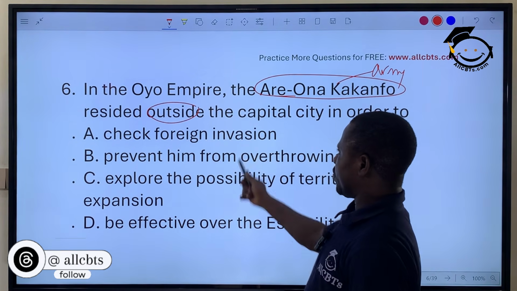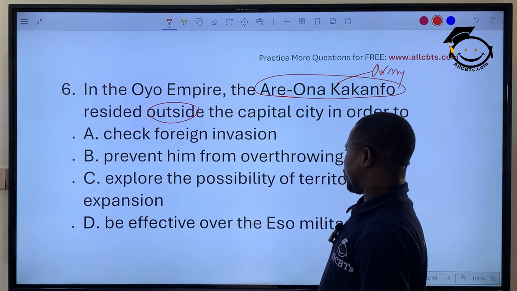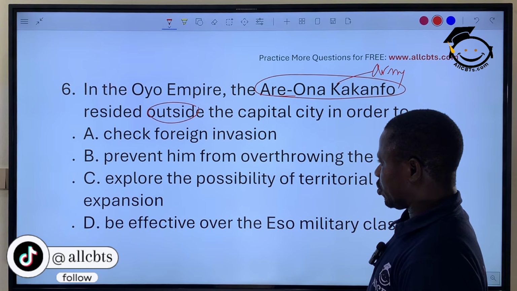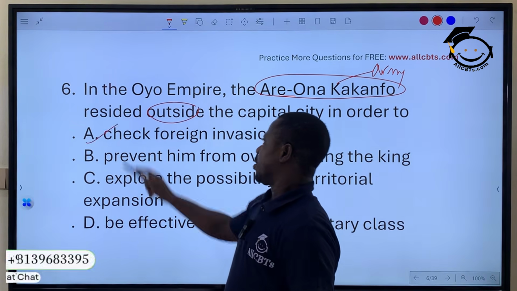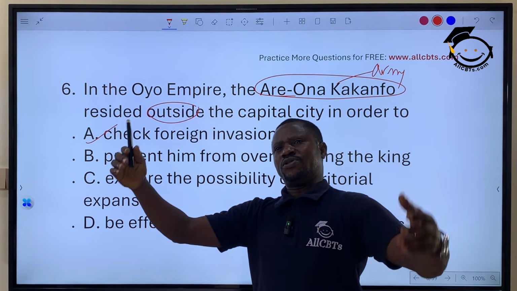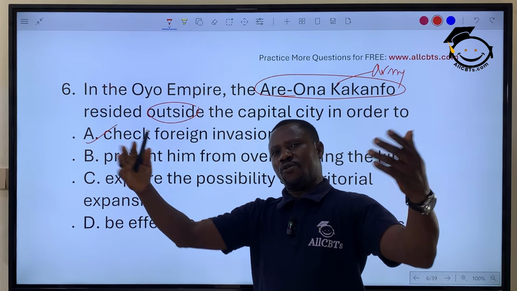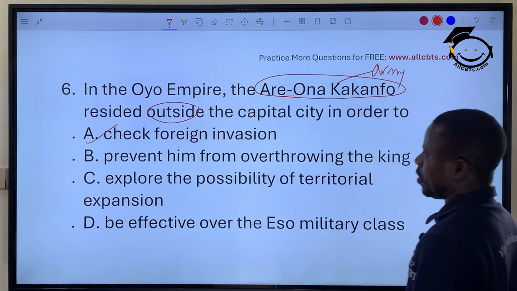Check foreign invasion, prevent him from overthrowing the king, exploit the possibility of territorial expansion, be effective over the Oyo military. The answer is what? To check foreign invasion. He has to stay outside the city so that when strangers or invaders are coming, you will be able to stop them before they get to the community. Option A.